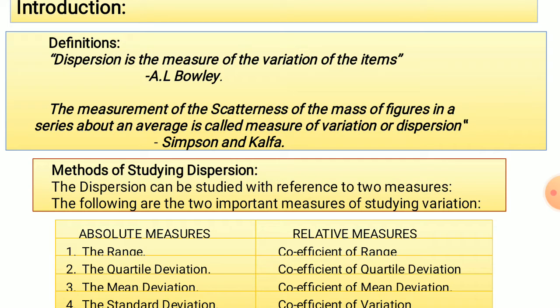So according to Simpson and Kafka, dispersion or measure of variation refers to measurement of the scatterness of the mass of figures. It is the statistical tool or the method which is used to measure the scatterness of the mass of figures in a series about an average, called as measure of variation or measure of dispersion.